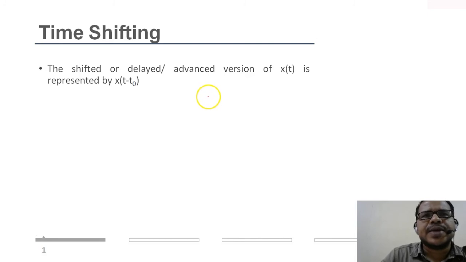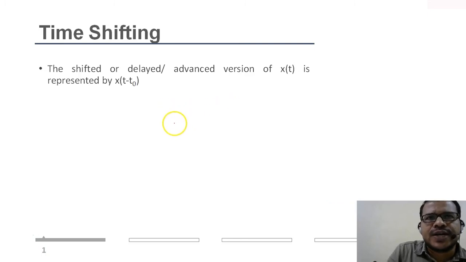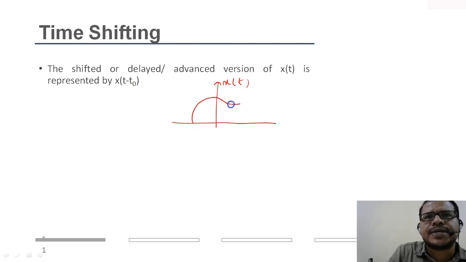So what does it mean by time shifting? Shift means you change it by some amount, and it can be in the positive time axis or in the negative time axis. So let's take a signal, this is my x of t and it is represented this way, and this is my time axis, right?